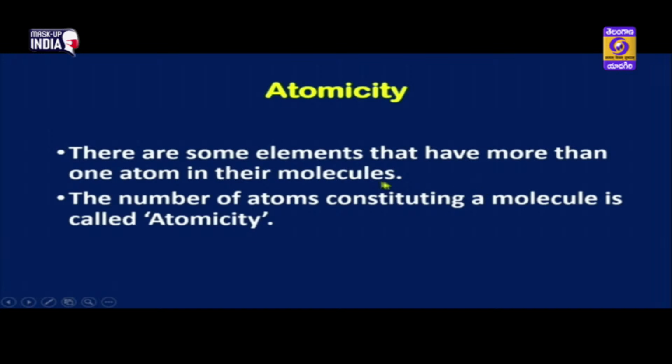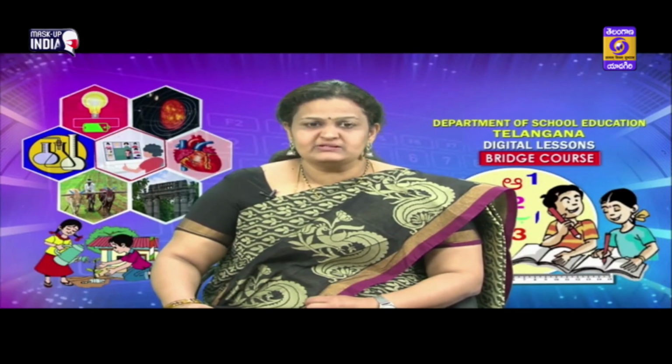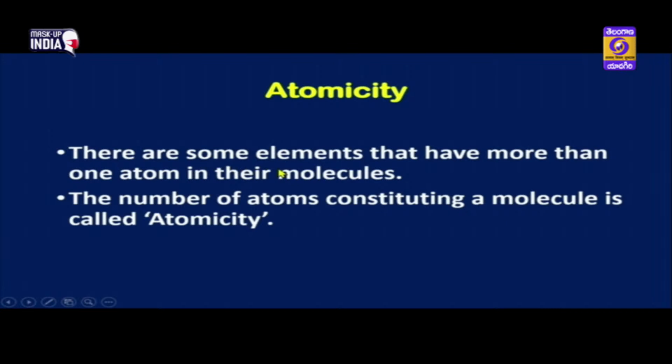Now, children, let us define the concept called atomicity. Children, there are some elements that have more than one atom in their molecules. Can you quickly think of something, children? Yes, element of hydrogen, element of oxygen, we have seen in the example just now, and element of phosphorus, sulfur. So, they are molecules of elements which have more than one atom in their molecule. The number of atoms constituting a molecule is called atomicity. So, the number is called the atomicity, children, which means hydrogen H2. 2 is the atomicity of hydrogen.